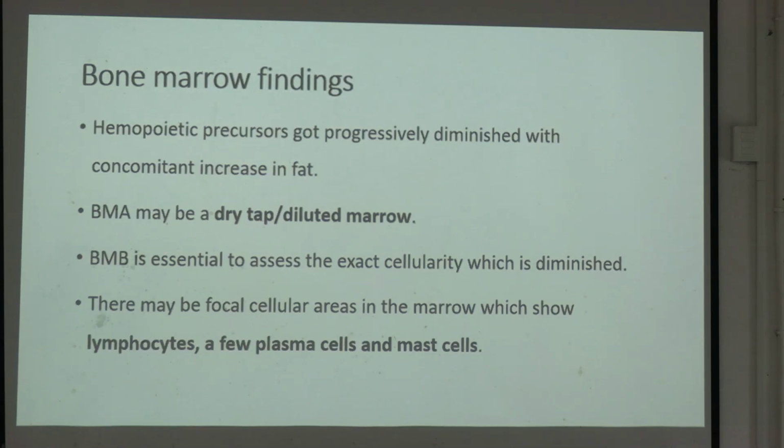Bone marrow biopsy is essential to assess the exact cellularity which is diminished. There may be focal cellular areas in the marrow which show lymphocytes, a few plasma cells, and mast cells. And bone marrow aspiration, dry tap.